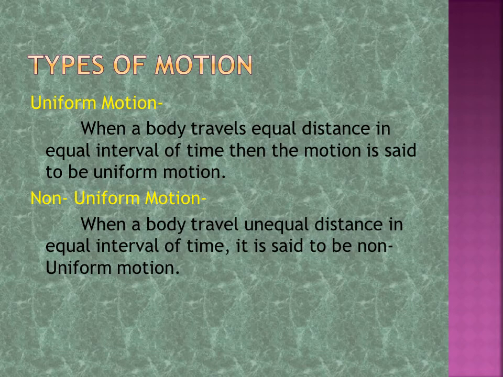Types of motion: uniform motion and non-uniform motion. When a body travels equal distance in equal intervals of time, the motion is said to be uniform motion. Non-uniform motion: when a body travels unequal distance in equal intervals of time, it is said to be non-uniform motion.